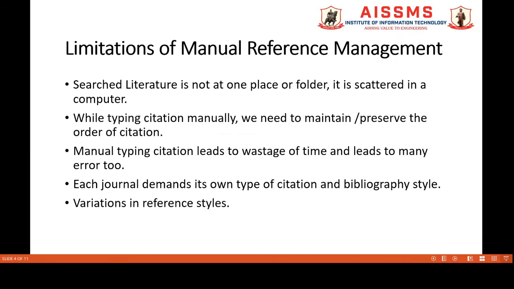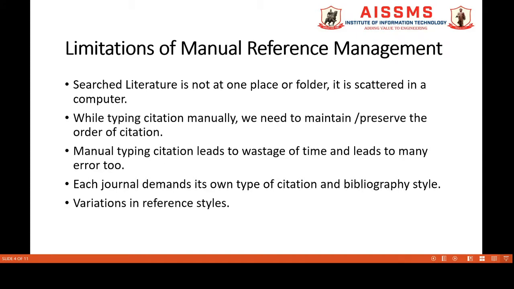Most of the literature is not found at one place or folder, rather it is scattered in a computer. While typing citations manually, we need to maintain or preserve the order of citation. Manual typing of citations leads to wastage of time and it leads to many errors too.